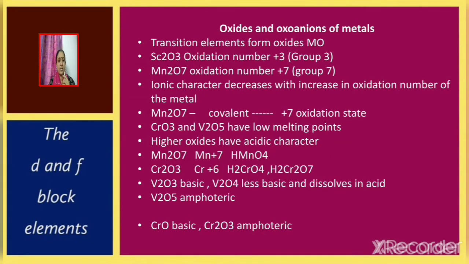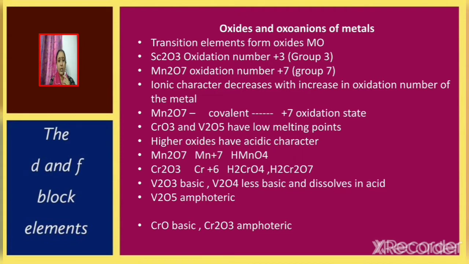Next, we shall discuss oxides and oxoanions of metals. Transition elements form oxides. The oxide of scandium is Sc2O3. In Sc2O3, the oxidation number of scandium is +3 and the group number of scandium is also equal to 3. Similarly, if we consider the oxide of manganese, Mn2O7, the oxidation number of manganese in this oxide is +7 and the group number is also equal to 7. Manganese belongs to group 7.